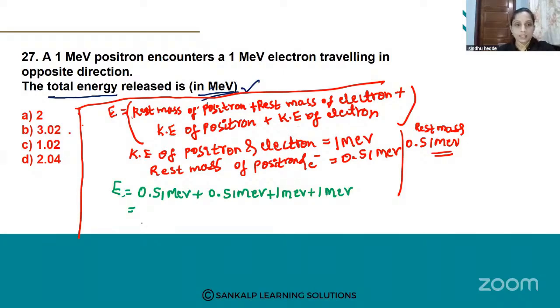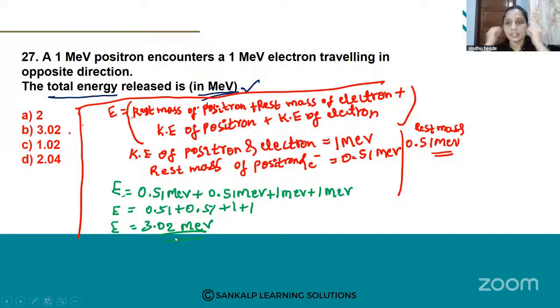What is it finally? See here, 0.51 plus 0.51 plus 1 plus 1. What do you get? Total energy E is equal to 3.02 mega electron volt. ಇಲ್ಲಿ ಏನ್ ಸಿಕ್ಕಿದೆ ನಿಮ್ಗೆ, 3.02 mega electron volt is the answer.